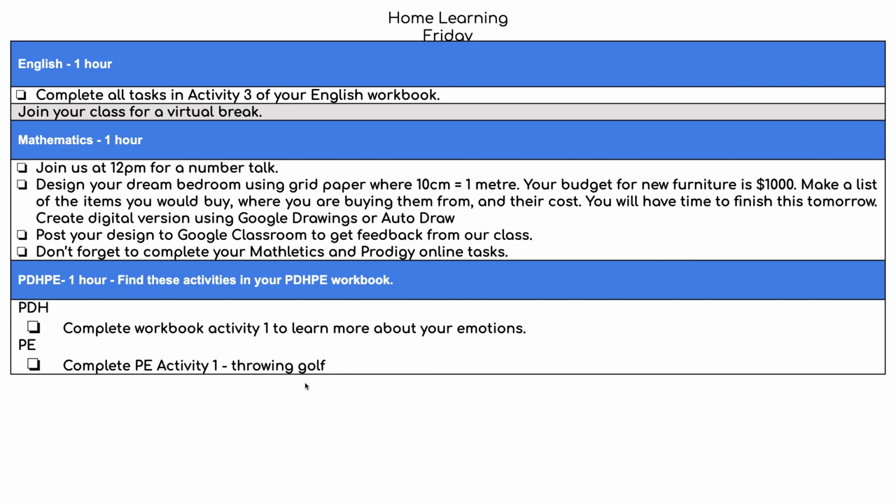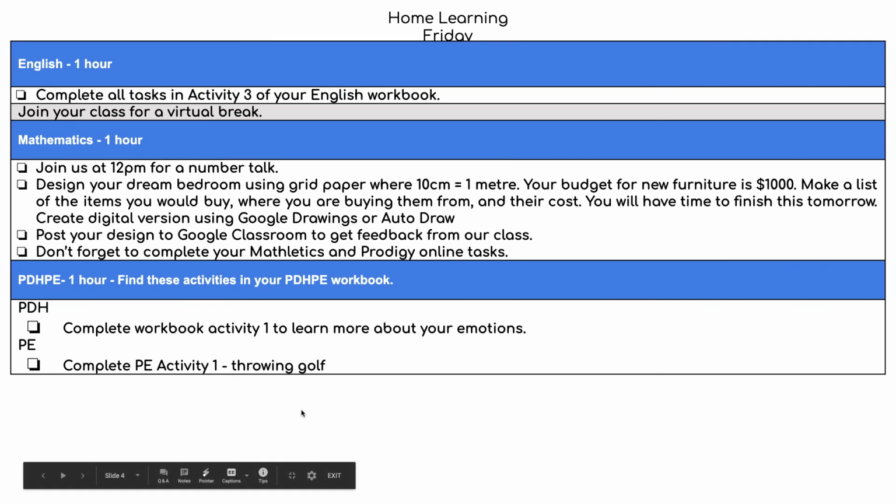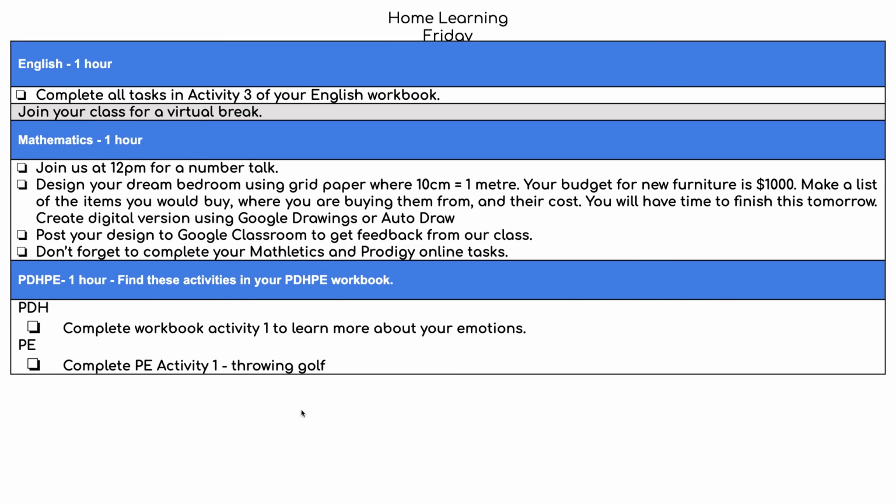I'm going to challenge you to find that PE1 activity in your book and take some photos of the throwing golf game. So you find it, see if you can figure it out. That's your challenge for today, and then take some photos of it. Maybe you can challenge other people in your house. Okay, and that is that.